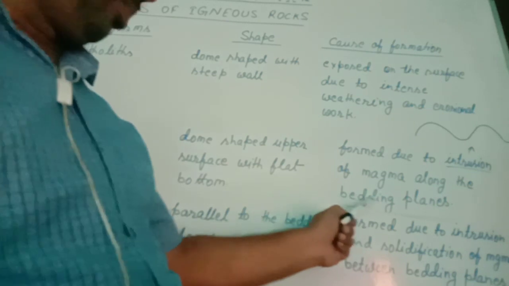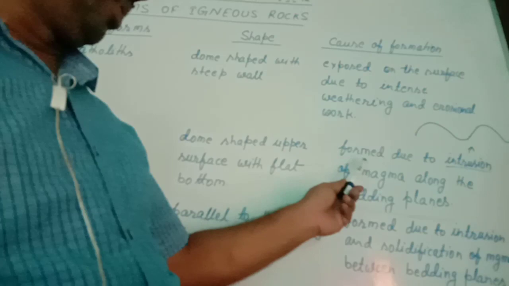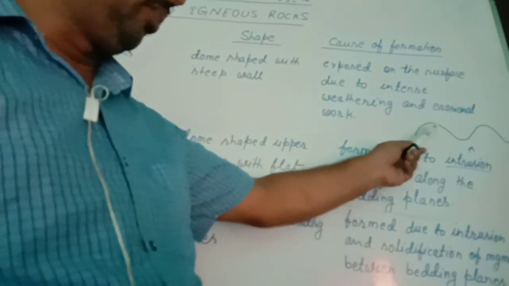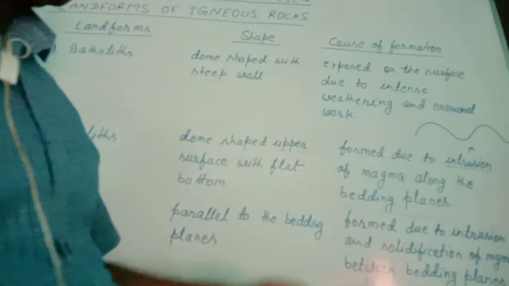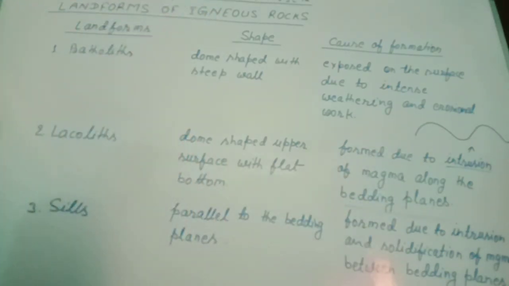Then we come to bedding planes. Bedding planes are the surfaces of plains that are formed by sedimentary rocks. So if we see the cause of formation of laccoliths, then it is formed due to intrusion of magma, due to solidification of magma in a wave-like structure with gentle rise and gentle fall. And this solidification occurs on the bed of sedimentary plains. So this was laccoliths, and third is sills.